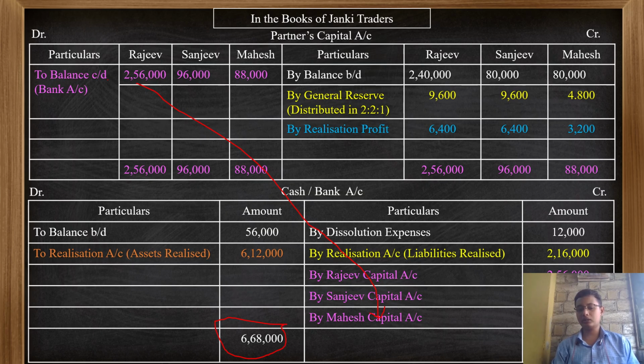Here, it should be noted, we have to confirm that our cash and bank account should be getting balanced. There should be no balance brought down or carried down in the cash or bank account. So it will be treated as our question is right.